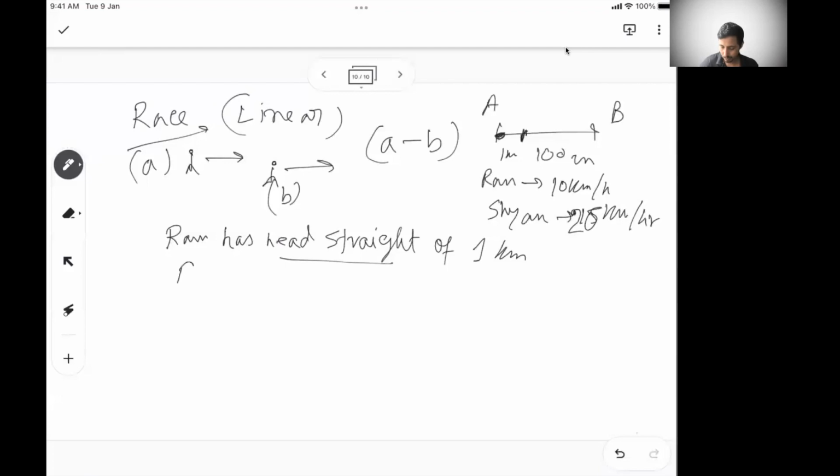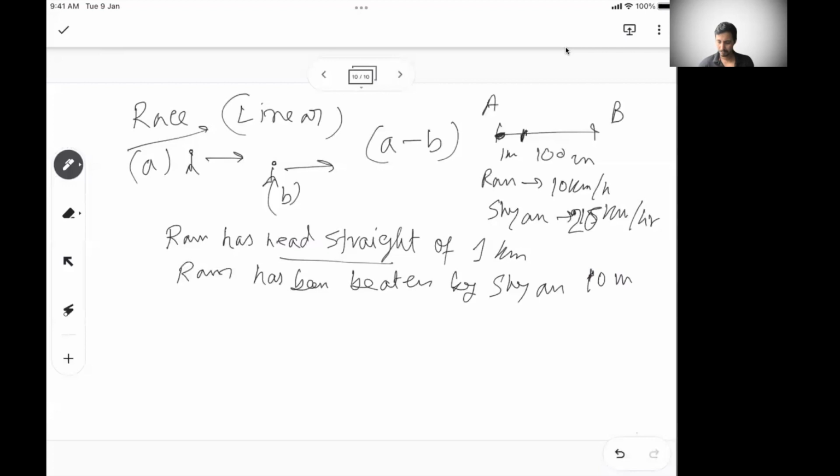Also, there is a statement like, let's say Ram has been beaten by Sham by 10 meter. So that means when Sham finishes the race, Ram is 10 meter behind. Ram has been beaten by Sham, or Sham finishes the race 10 meter ahead of Ram, something like that. So these are just the two phrases you should be remembering.